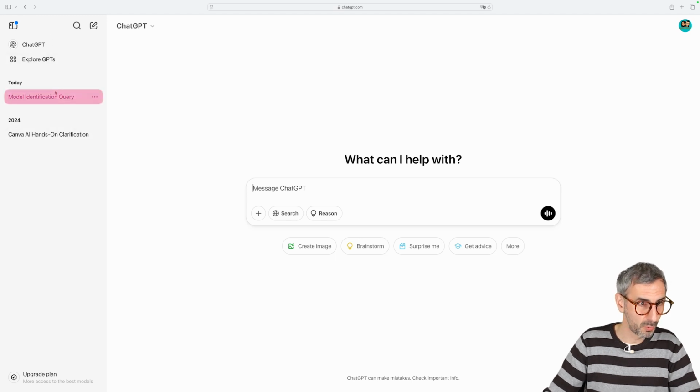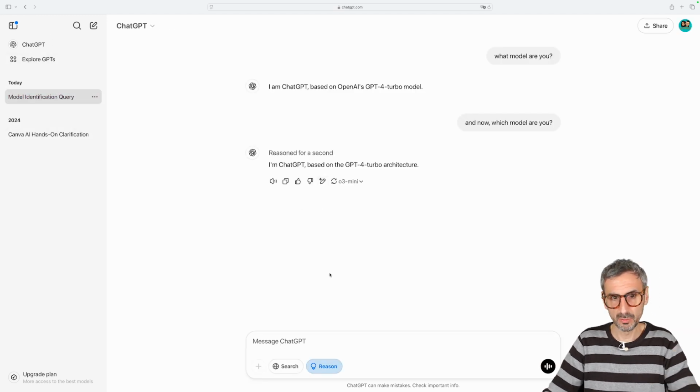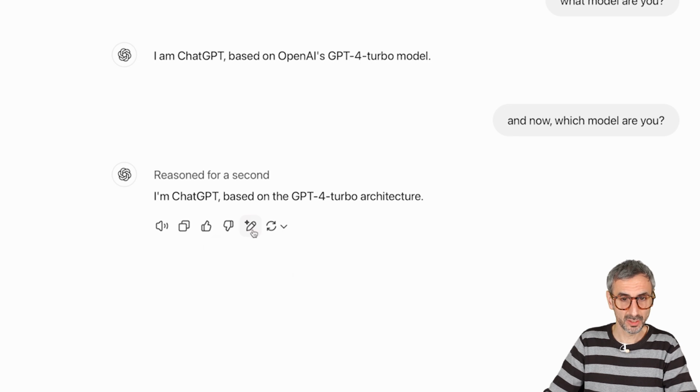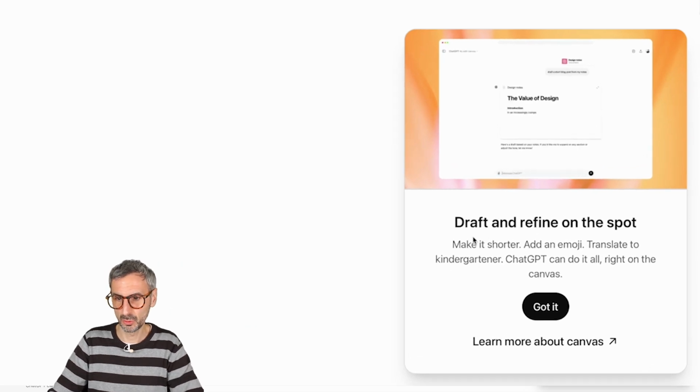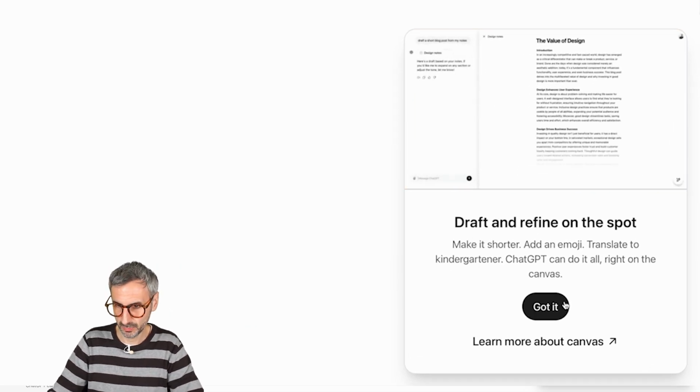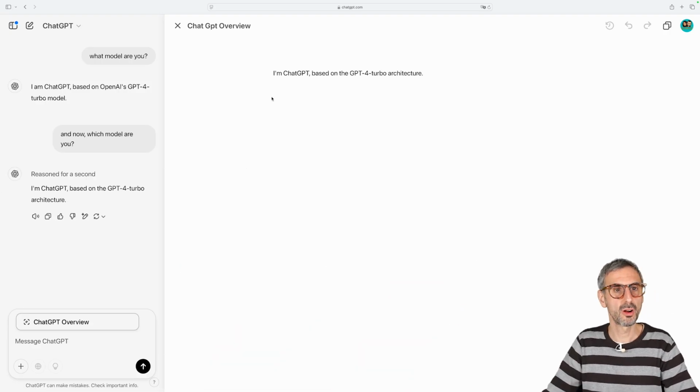So for example, let's get back one of these conversations, and to jump into canvas mode, just click on this little pencil right here, edit in canvas, and ChatGPT will open canvas mode, draft and refine on the spot. Okay, I got it. Don't need the tutorial, but it opens this canvas mode. And again, I have created a dedicated video about this.